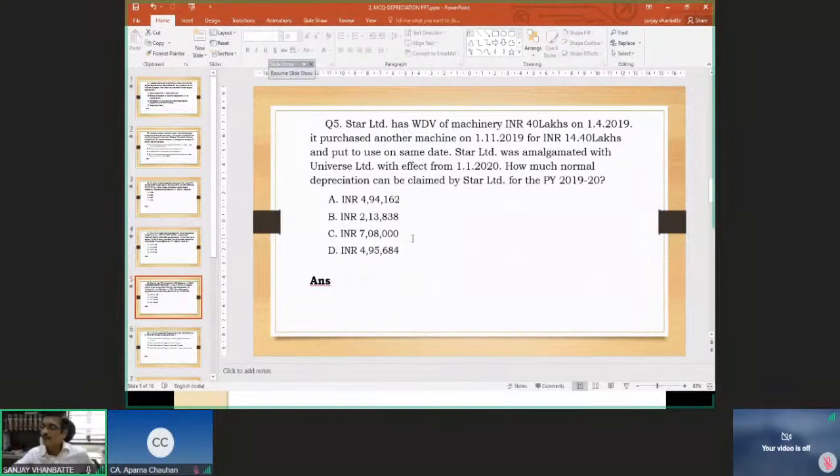Janvi has given even the bifurcation of the two, 458.20 plus 43,342, dono mila ke 4,94,162. She has rightly said on the two machines. Very nice, Janvi, you're done.